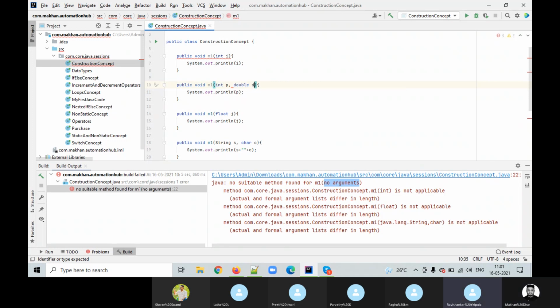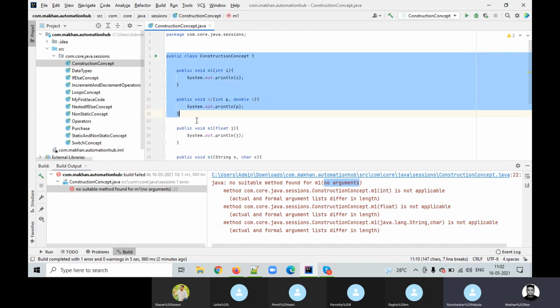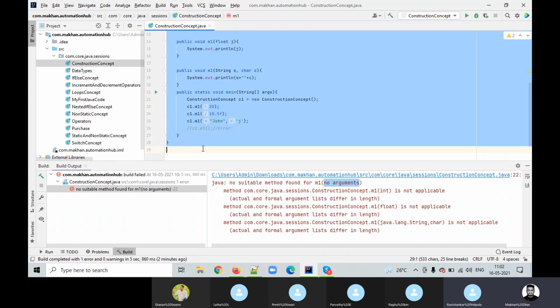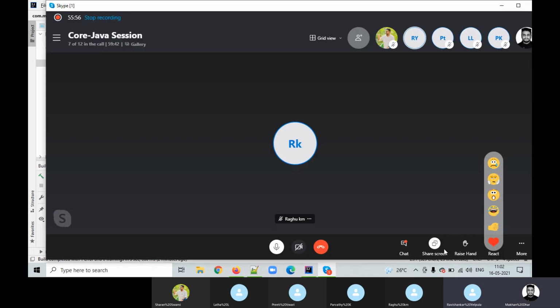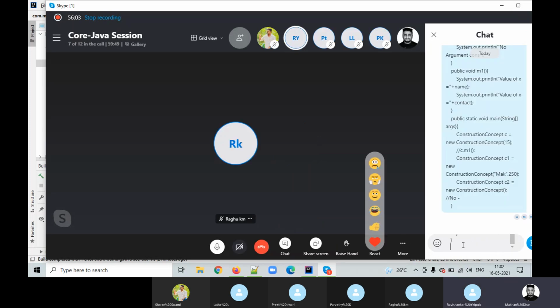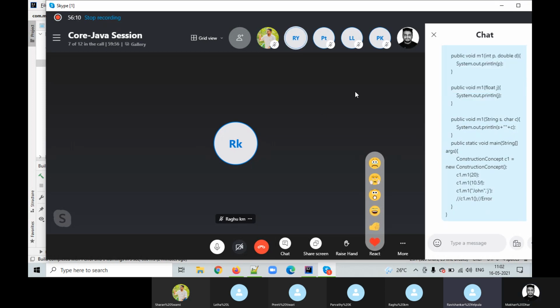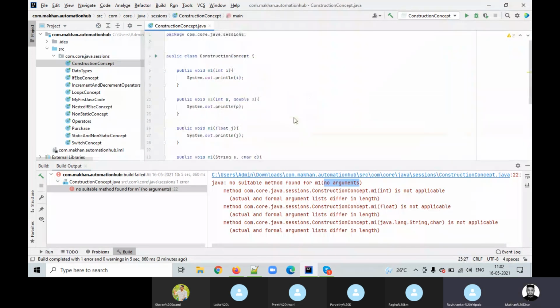Anything else left for the day, Mahan? I think we have covered both constructor overloading as well as method overloading, constructor and polymorphism both.